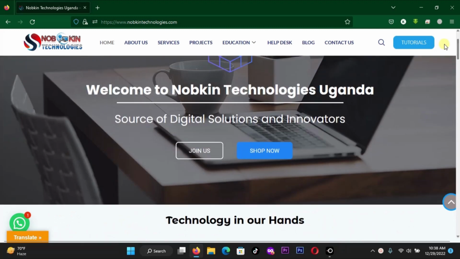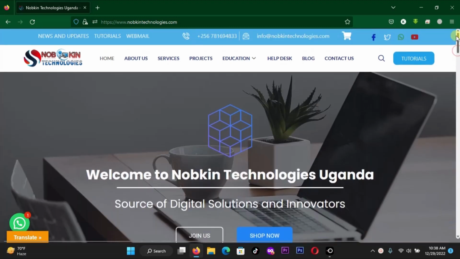So you don't need to go to different websites to download applications for your computer. Here is a secret website which I'm going to show you, which will help you to download, install, and update all your programs at once.